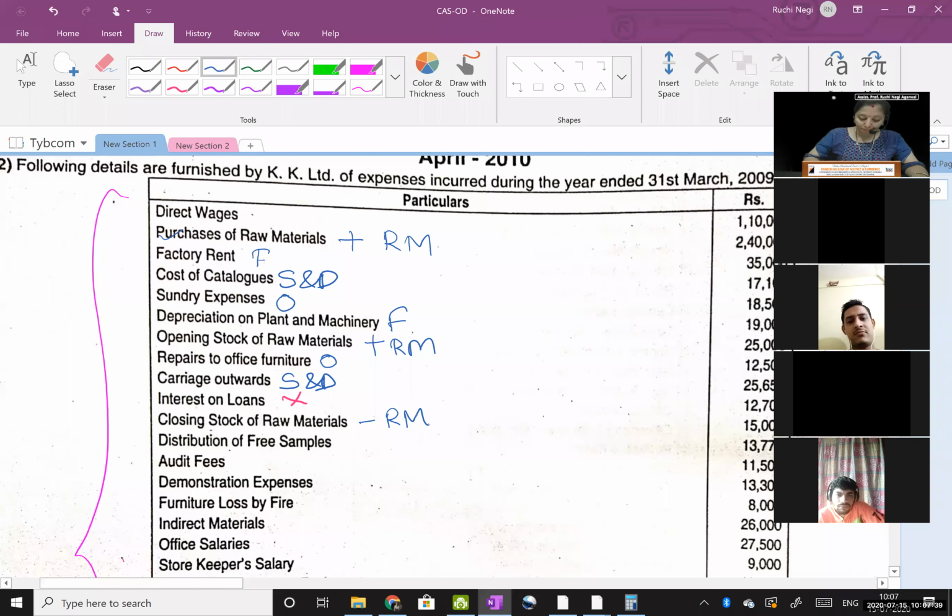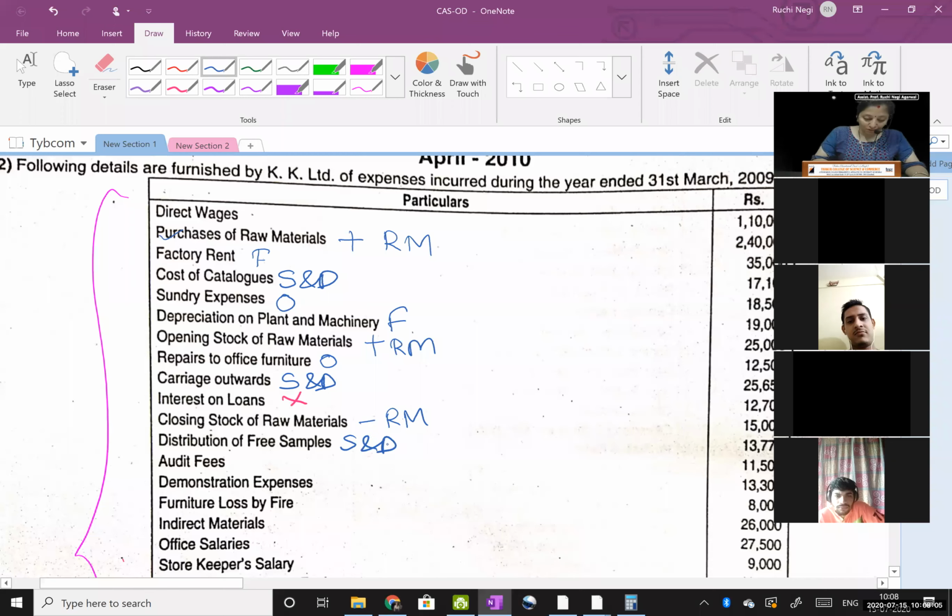Distribution of free samples. Where will this go? Under which head of indirect cost? Okay, yes, correct. Yeah, Pranav, Nidhi, Jinal. Yeah, correct. Devanshi. Okay, fine, great. Selling and distribution.